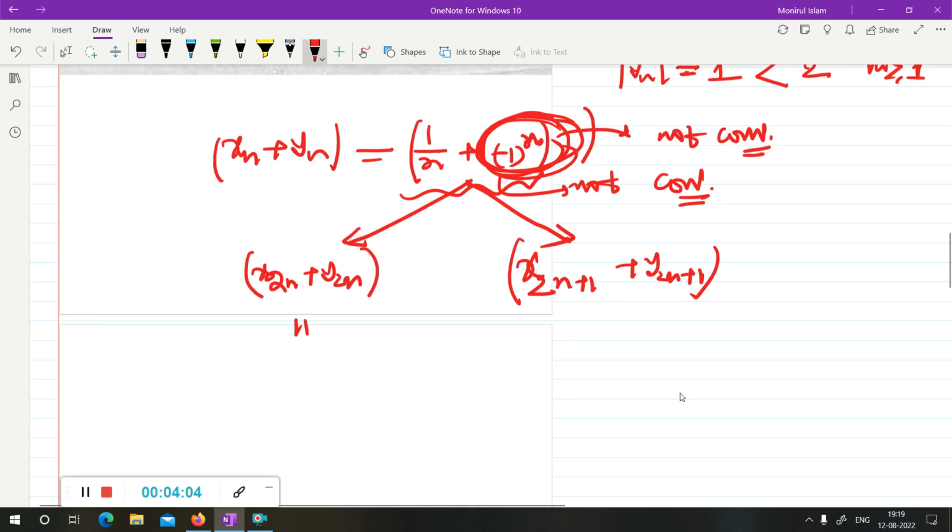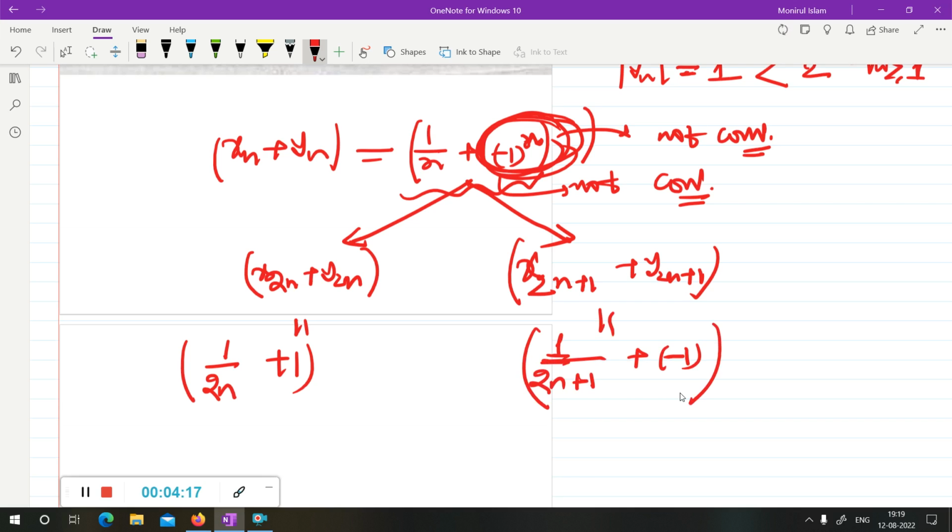The even one is nothing but 1 by 2n plus 1, and the odd one is 1 by 2n plus 1 minus 1. Now if you take the limit, the even subsequence goes to 1, and the odd subsequence goes to -1.